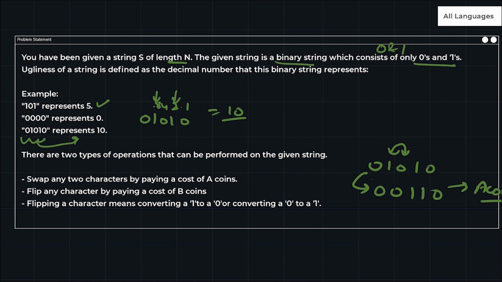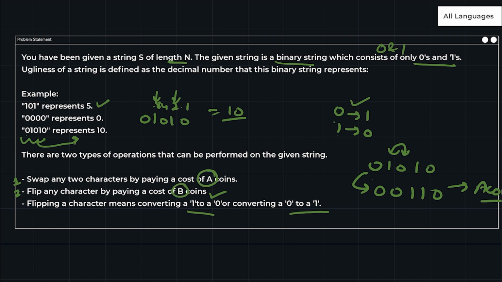The second operation is to flip any character. If I want to flip a character, from 0 it will become 1, and 1 will become 0. So if I want to flip any character, I have to pay b coins. Flipping a character means converting from 1 to 0 or 0 to 1. So there are two operations: one is swap and the second one is flip. For the swap we have to pay a coins, and for flip we have to pay b coins.